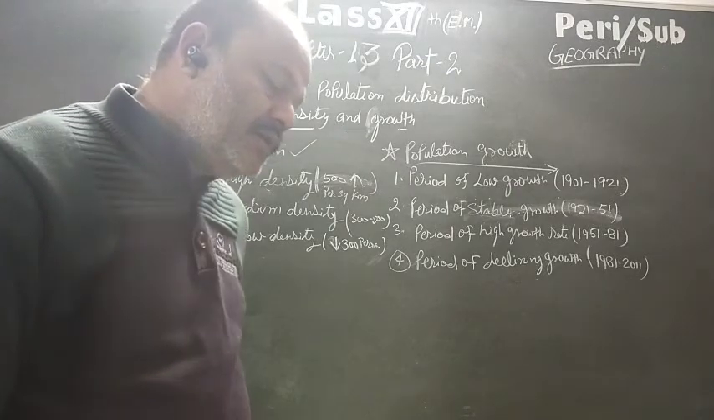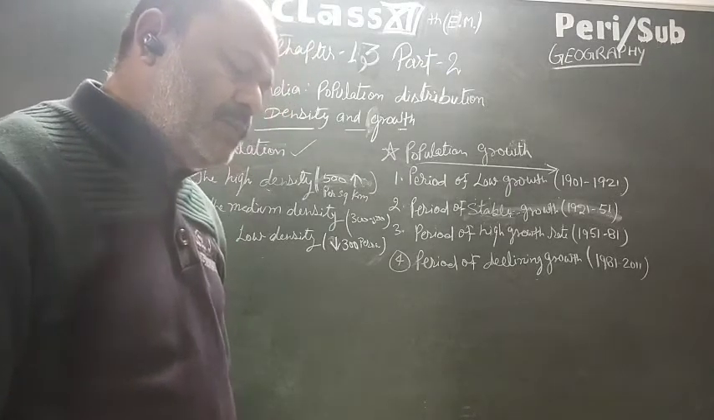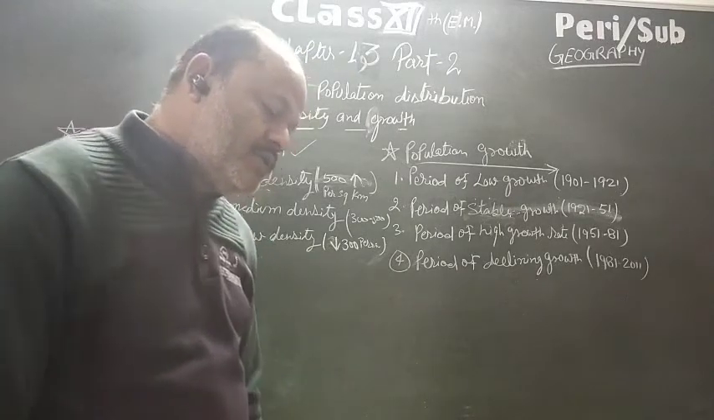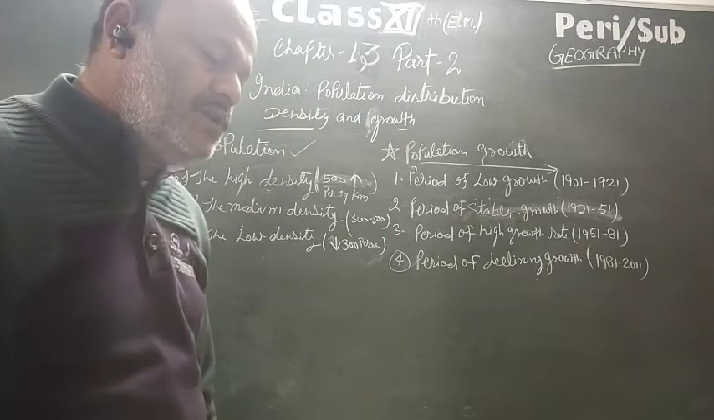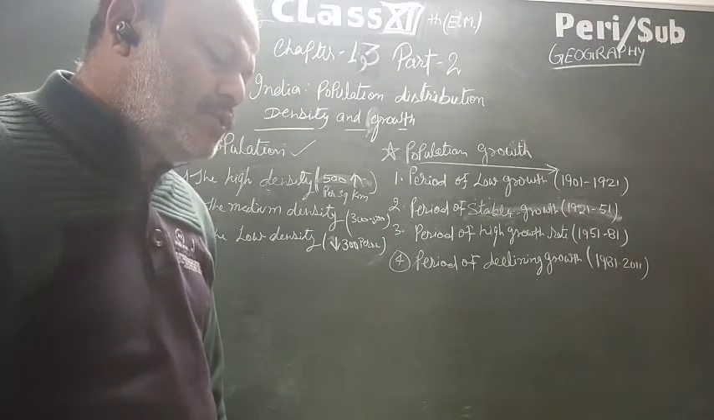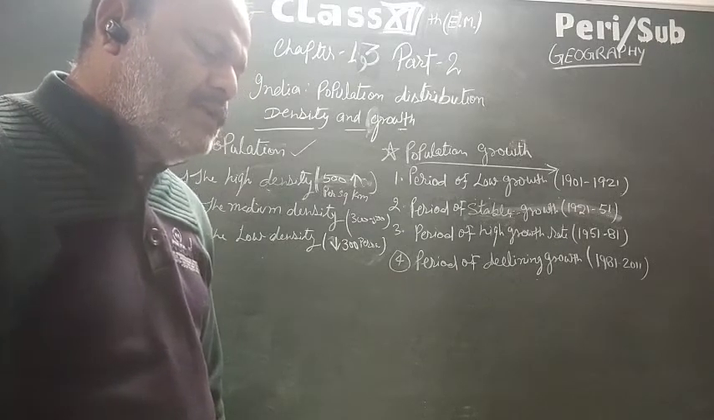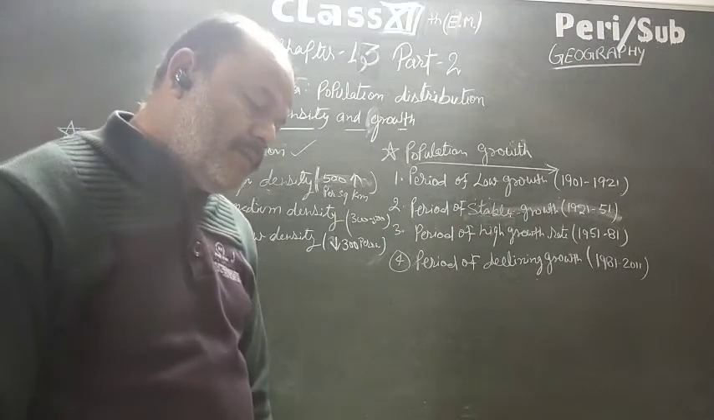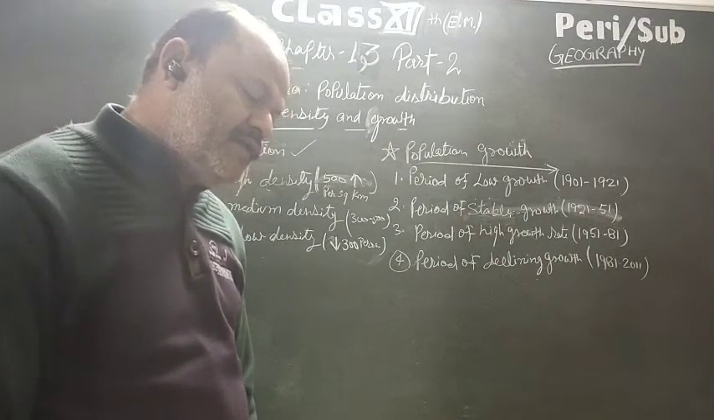Area of medium population growth: these states of Bihar, Jammu and Kashmir, Jharkhand, Madhya Pradesh, Meghalaya, Mizoram, Rajasthan, Uttar Pradesh and the union territories of Delhi and Pondicherry recorded a population growth rate between 20 to 30% during this period.